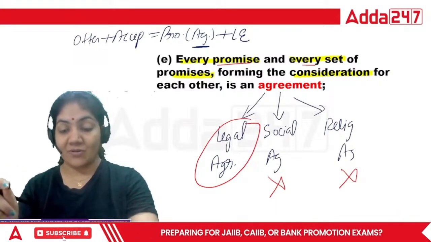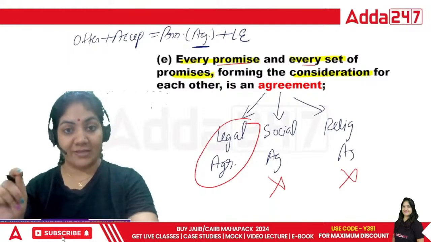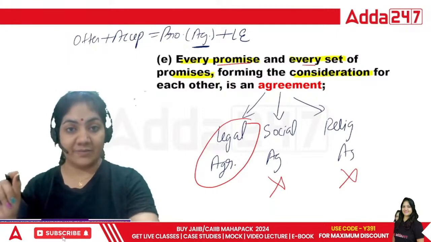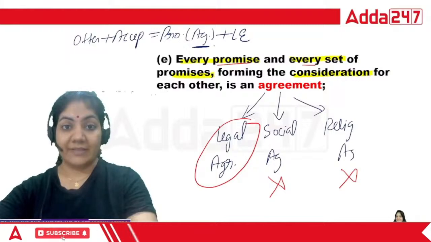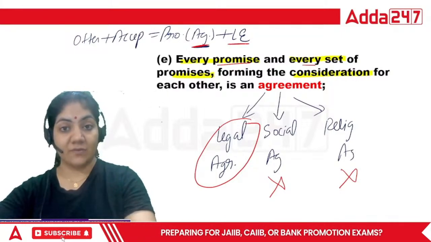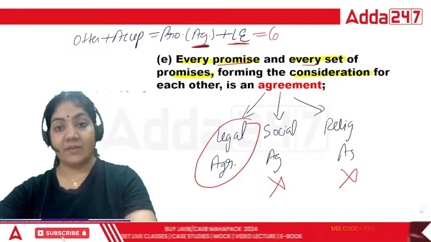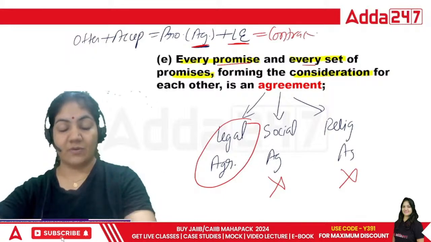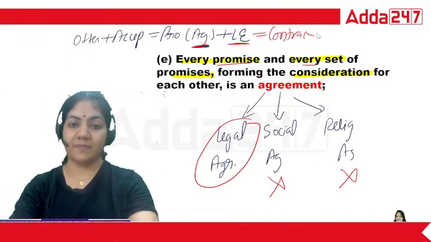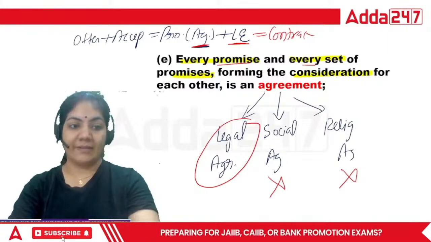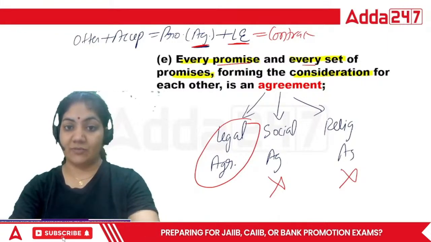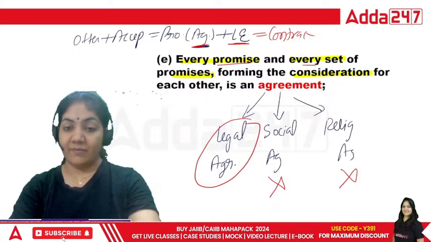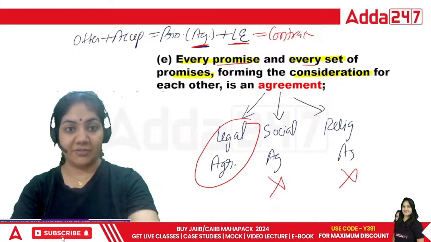So in the Indian Contract Act, we only have to study the legal agreement, because when the legal agreement is enforced, then it will be converted into the term contract. So I think this definition is clear to all of you right now. Every definition is important, right?